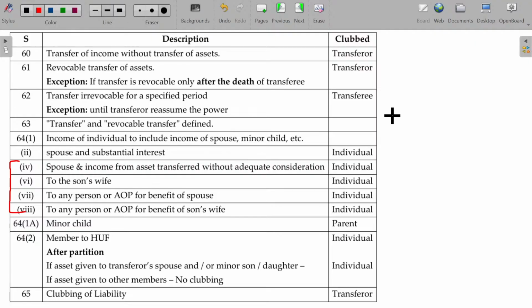Now, Mr. A transfers the assets to Mrs. A, or daughter-in-law. In both the cases, Mr. A transfers the asset to Mrs. A or daughter-in-law.